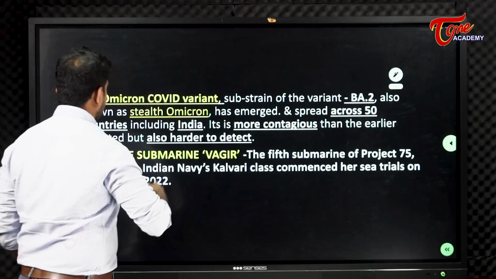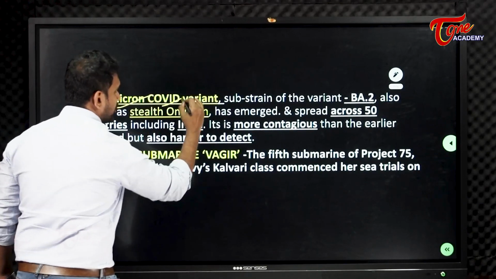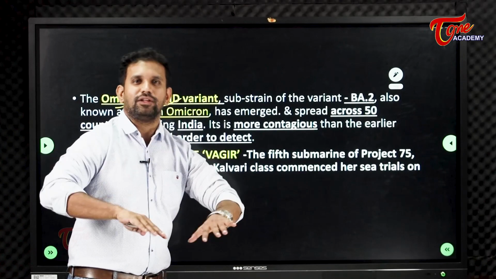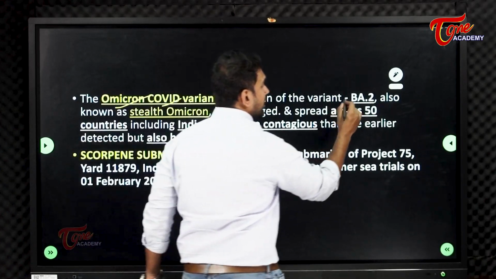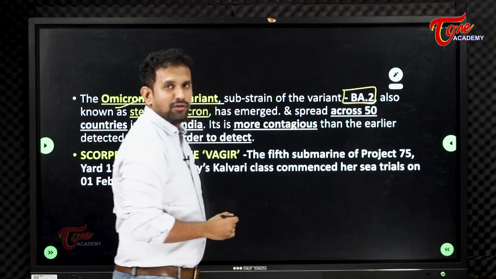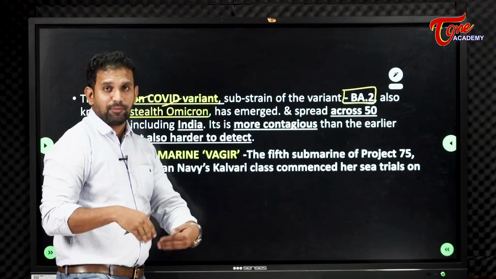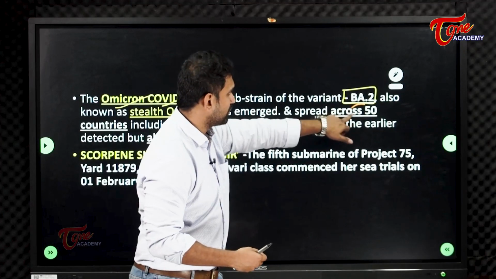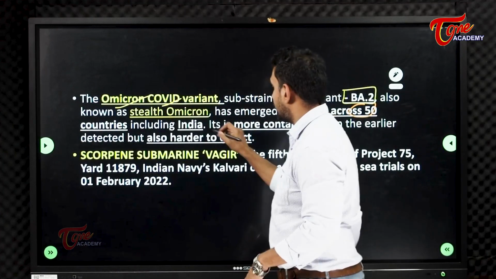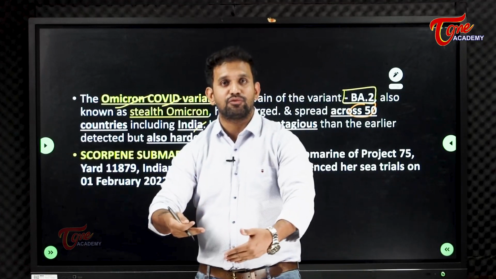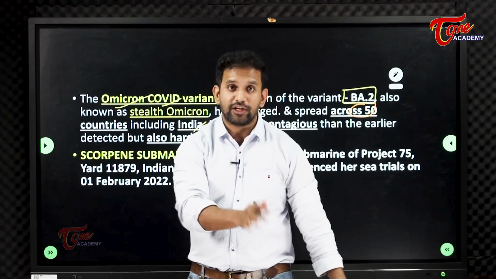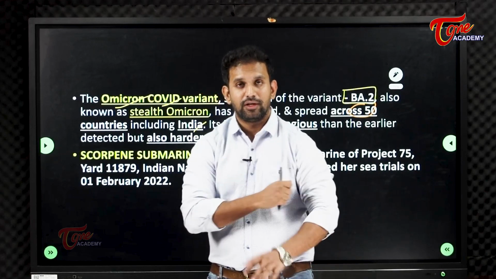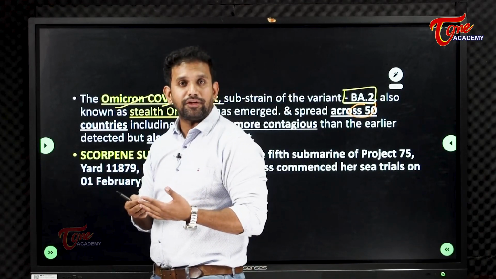So now we are having the Omicron COVID variant. Again a new variant within the Omicron, that is called as BA.2. Okay, a new variant of Omicron is coming. Already spreading almost around 50 countries. It has already spread and also came in India. It means in some individuals of our country, this new variant has also been discovered.